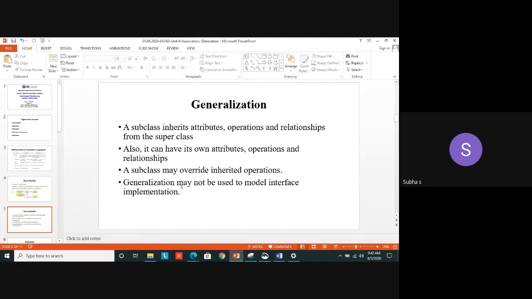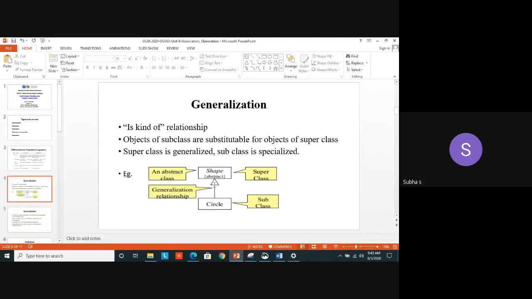But one of the drawbacks here is that generalization, we can't use it to model the interface implementation, how an interface is used in programming. We can design that also using the class diagram. In that situation, we can't use generalization because you have to be particular about what kind of interface you are using. Okay. So these are the things with respect to generalization. This is the symbol. Yes, noted.